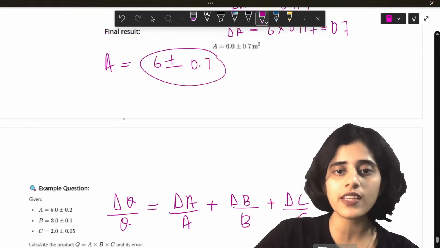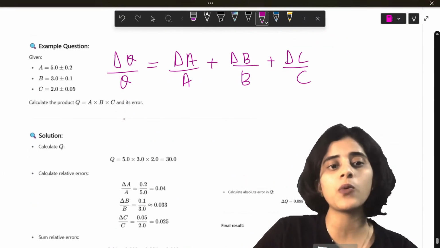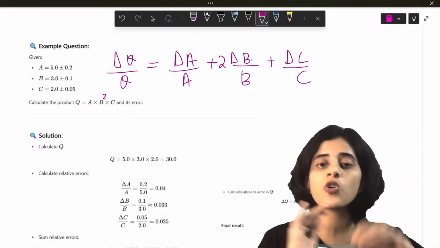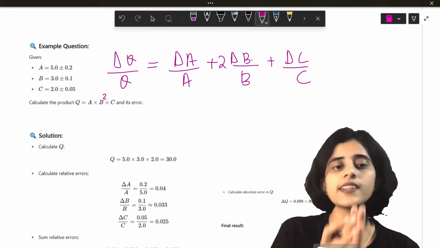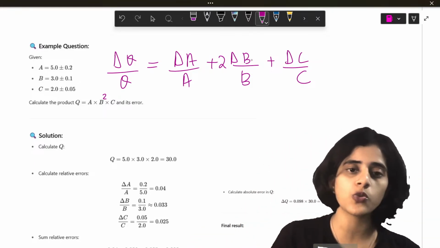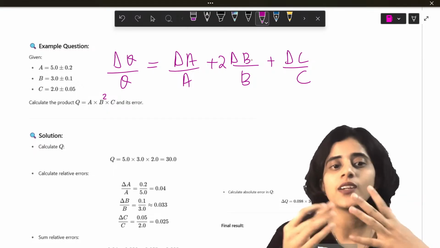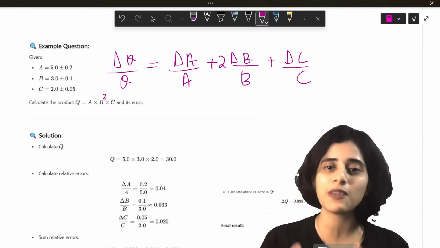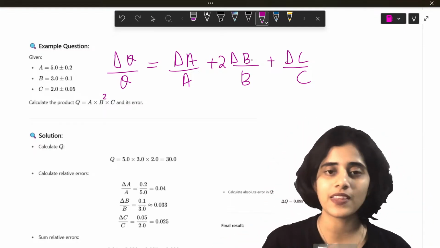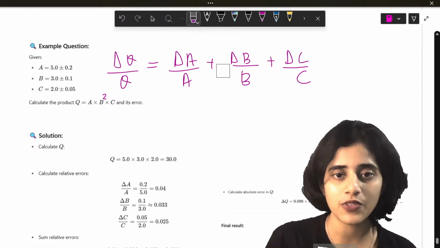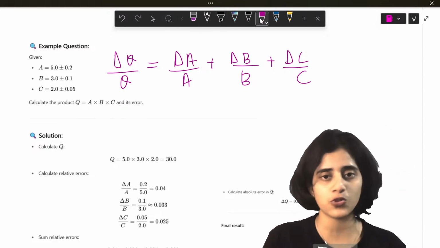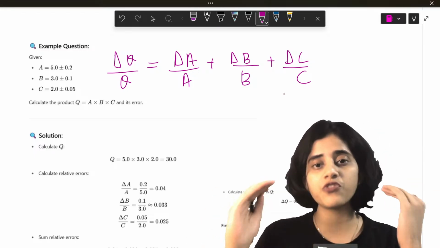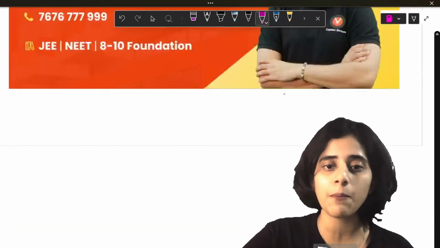Now one more thing here. Imagine you have a power. So imagine this is B square. Then you will just put 2 in here. That's the only difference. Imagine the formula is A into B square into C. So you will put delta A by A plus 2 into delta B by B plus delta C by C. That's the only difference. If it's not there, you don't have to do that. Alright. So students, that's the most important part of the first chapter, which is units and measurements.